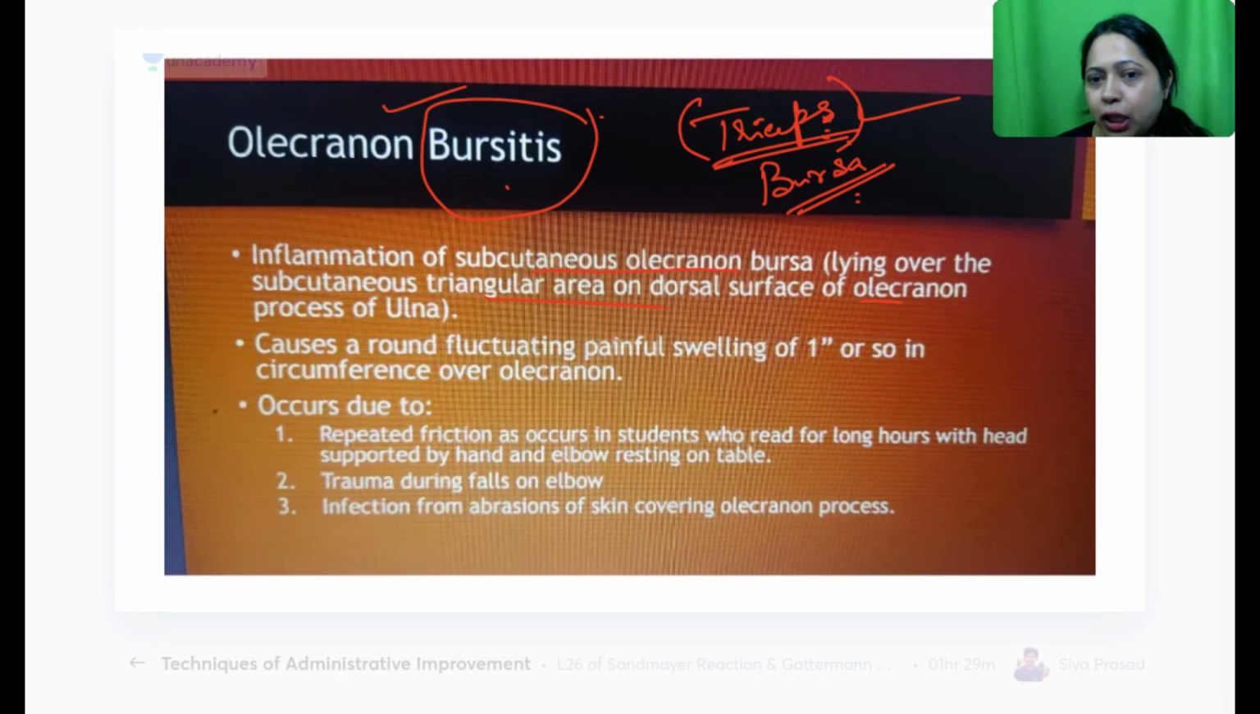So students usually cannot stretch their hands, or they will face pain on the backside of the arm once it is kept on the table for a longer time. That is because of the pressure on the bursa that protects the tendons of triceps. All right. So that occurs due to repeated friction. Students who sit and read for long hours like you, and you put your elbow on the table, and the table could be rough and hard, and that can result in bursitis.